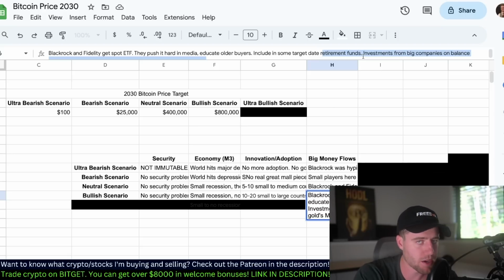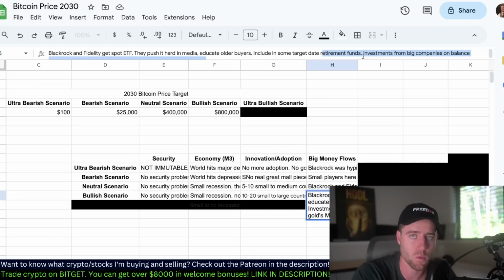They're not even thinking about it. They're just putting money away. It's taking Bitcoin off of the circulating supply or the short-term holders, and they're just buying for 20, 30, 40, 50 years down the line. They're not worried about it. They're just buying. So I think that would be ultra bullish, and I think that could happen.